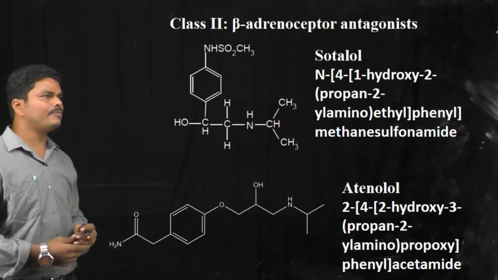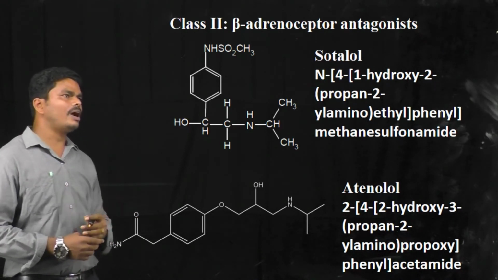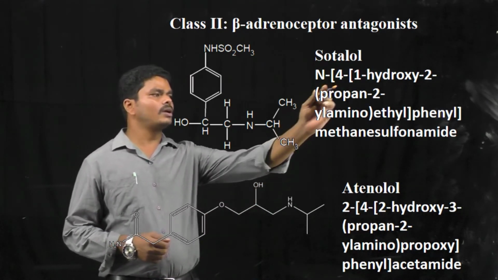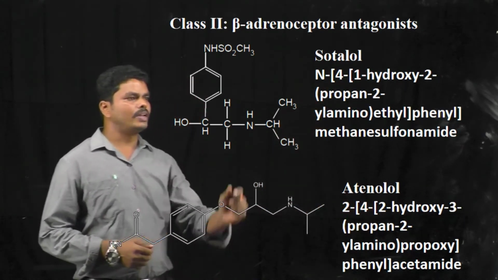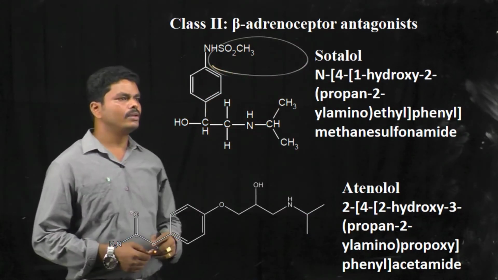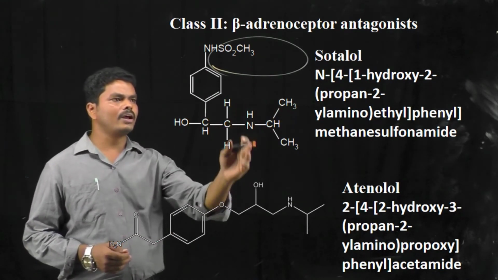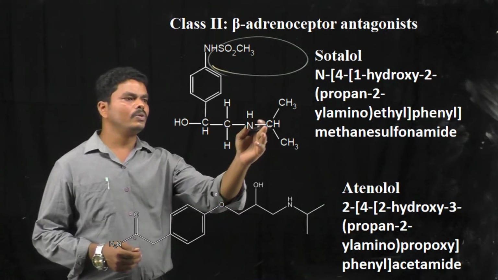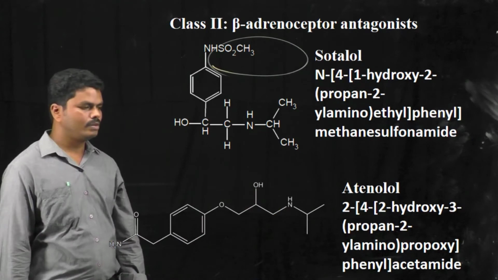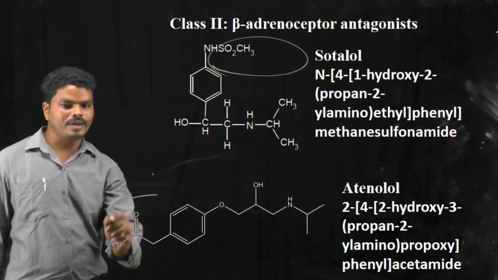The next class of antiarrhythmic drugs is class 2, the beta adrenoreceptor blockers or antagonists. Examples are sotalol and atenolol. When you see the chemical structure of sotalol, it is a sulfonamide derivative in which the phenyl sulfonamide is attached to the 1-hydroxy 2-amino-ethyl group. And the chemical structure of atenolol consists of a phenylethylamide group.